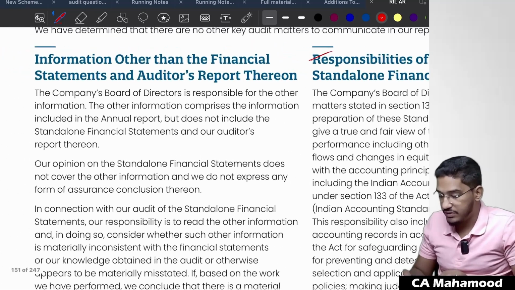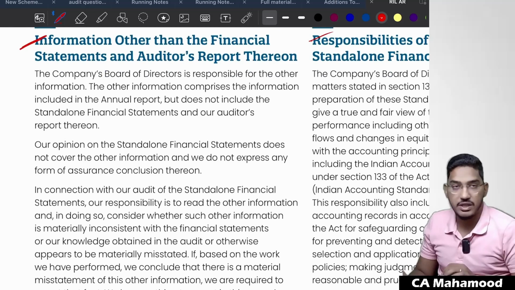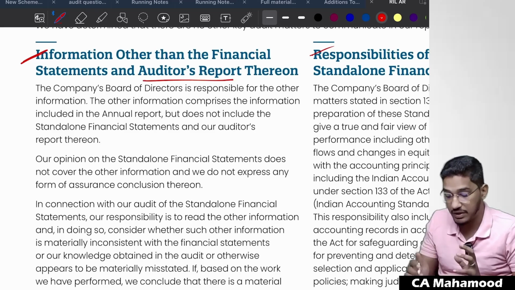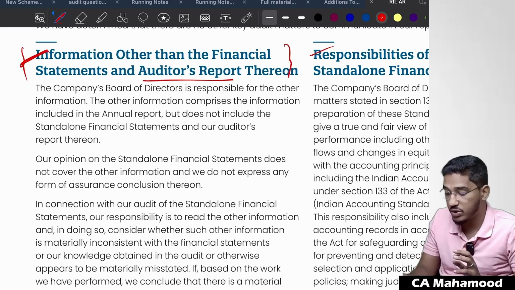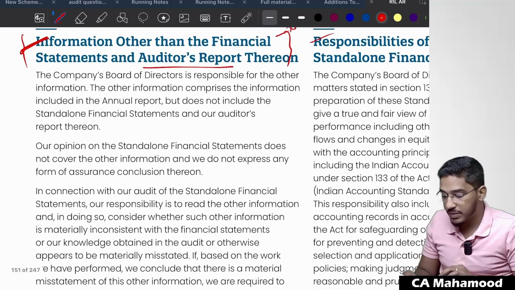Before the responsibilities of the management, there is one paragraph called information other than the financial statements and the auditor's report thereon. They are trying to say something in this paragraph about other information. Shall we go through it once? What are auditors trying to say in that other information paragraph?